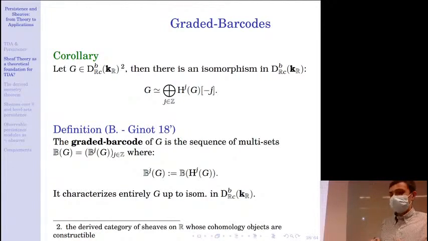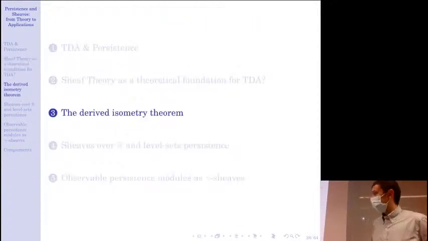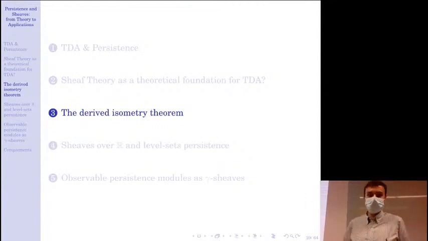Okay, so now that we have a notion of distance for sheaves on R, a notion of barcode for sheaves on R, a natural question is whether there exists an isometry theorem. So can we compute the convolution distance between two constructible sheaves as a kind of matching distance between their barcodes? And so this is the question we tried to answer with Gregori-Gino. And actually the answer is positive.